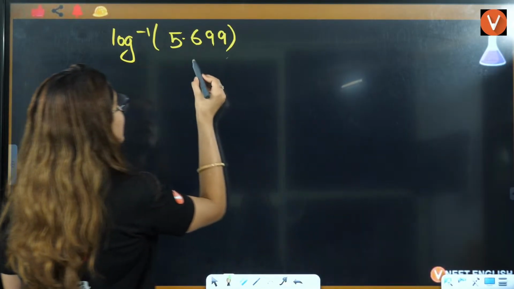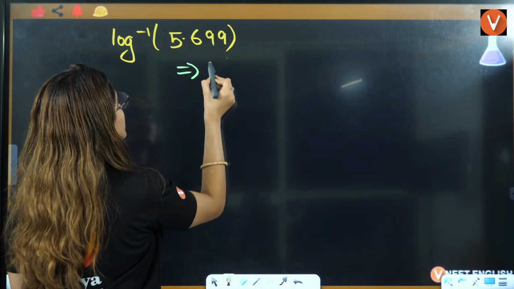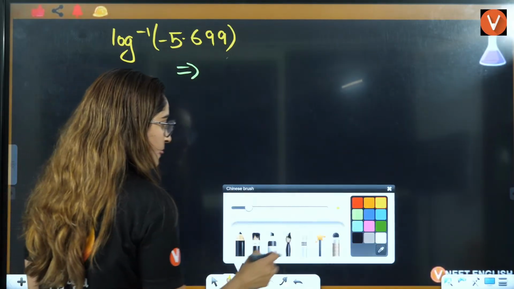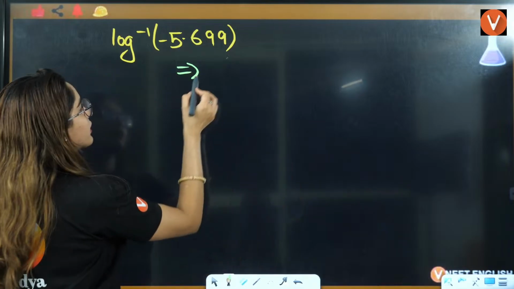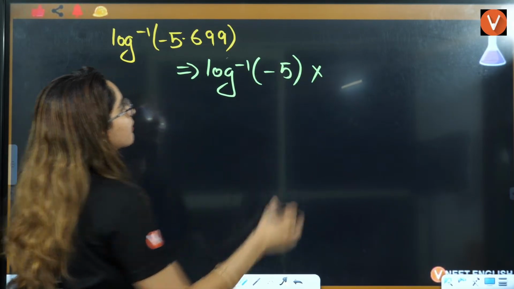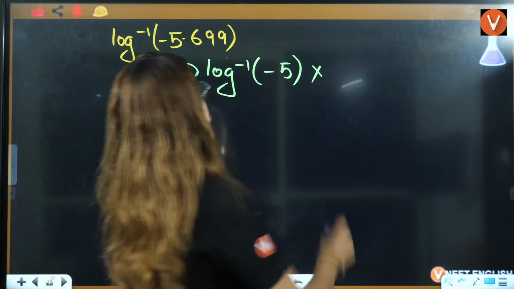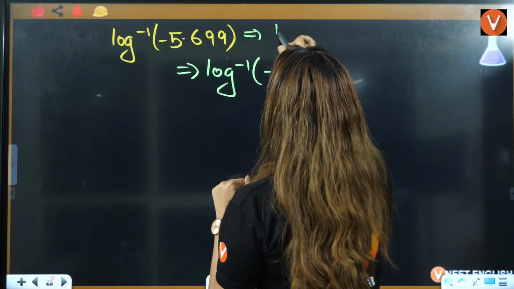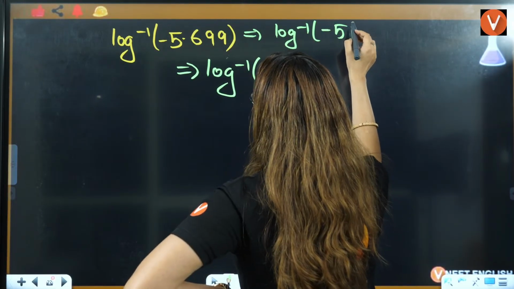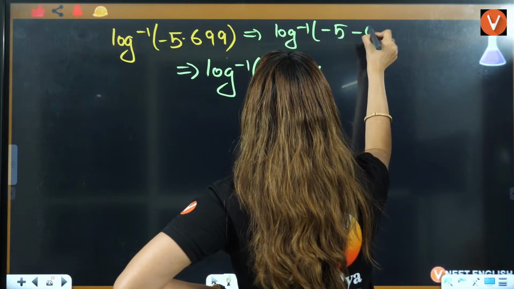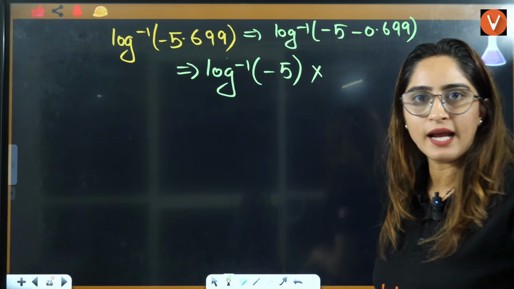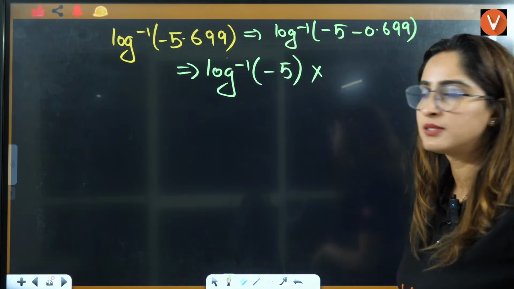Right? Firstly, what you will do? This will be minus. So firstly, you have to convert it into log inverse of minus 5, and this will be minus 0.699. Right? That would be the answer.